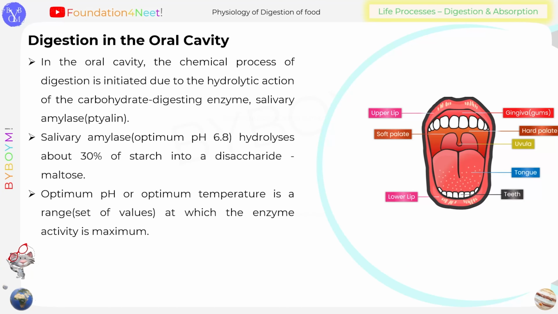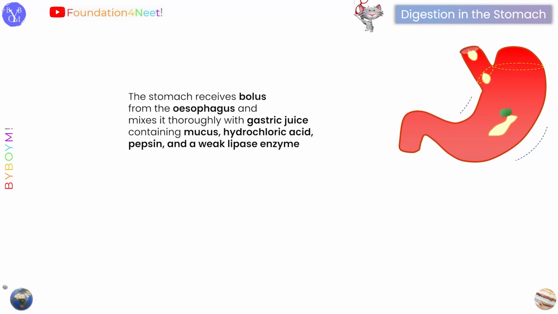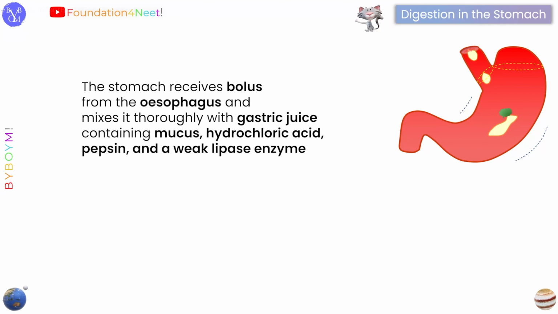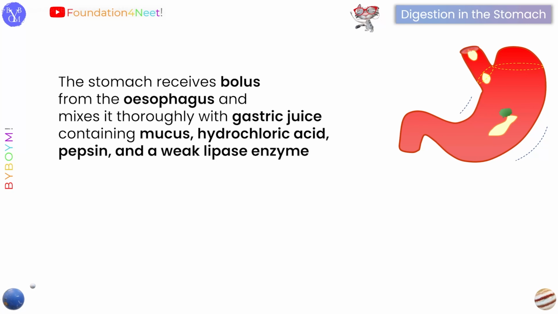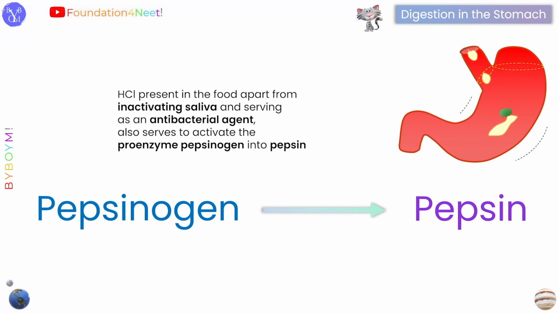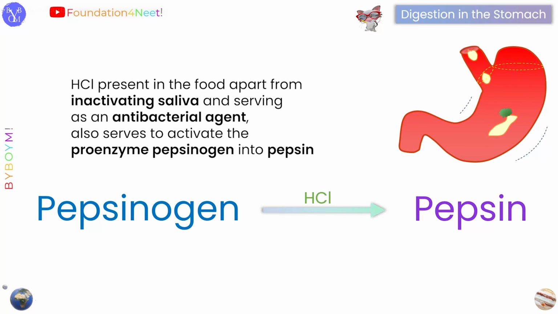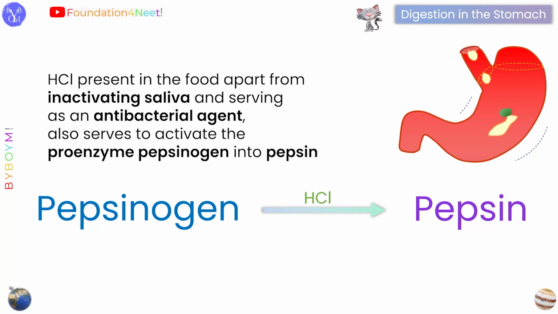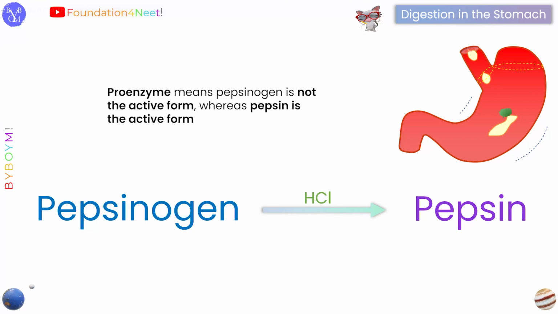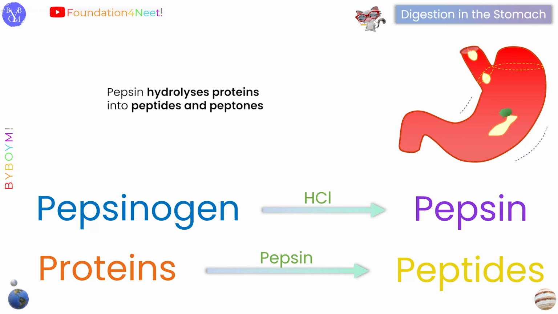Screenshot time. Now moving ahead, let us look at the digestion of food in the stomach. The stomach receives bolus from the esophagus and mixes it thoroughly with the gastric juice containing mucus, hydrochloric acid, pepsin, and a weak lipase enzyme. HCl, apart from inactivating saliva and serving as an antibacterial agent, also serves to activate the proenzyme pepsinogen into pepsin. This here means that pepsinogen is not the active form, whereas pepsin is the active form. Pepsin hydrolyzes proteins into peptides and peptones.